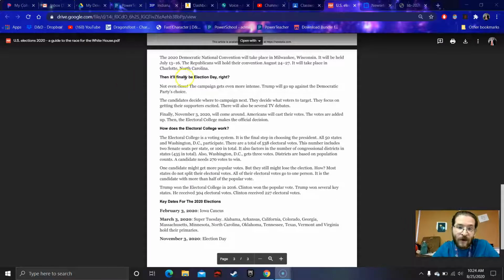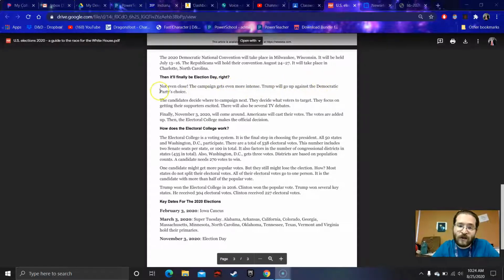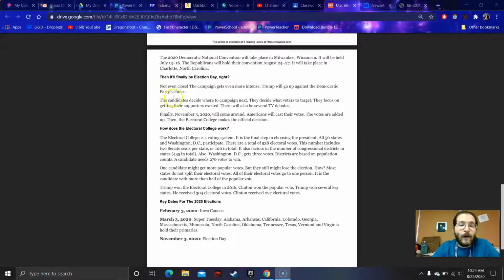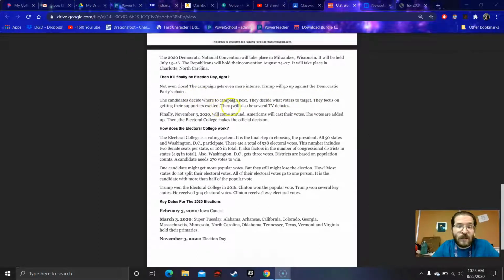Then it will finally be Election Day, right? Not even close. The campaign gets even more intense. Trump will go against the Democratic Party's choice, Joe Biden. The candidates decide where to campaign next. They decide what voters to target. They focus on getting their supporters excited. There will also be several TV debates.